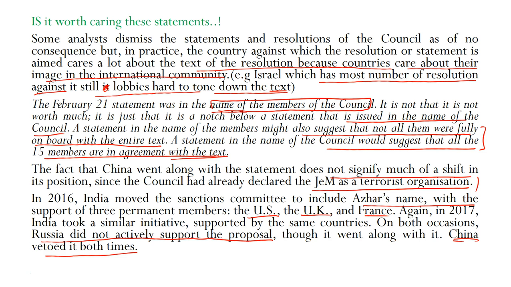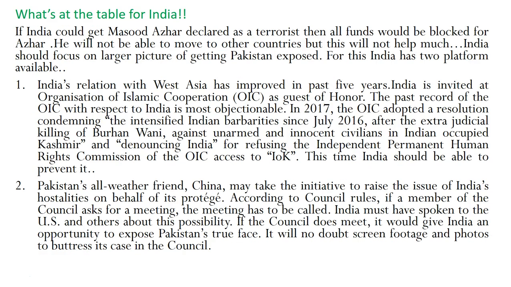But then the author is saying that this is not the only thing that India can do. India can do much more than that, and what he is saying is detailed here. So what is the way forward for India? If India could get Masood Azhar declared as a terrorist, then all funds would be blocked for Azhar. He will not be able to move to other countries, but this will not help much. India should focus on the larger picture of getting Pakistan exposed.